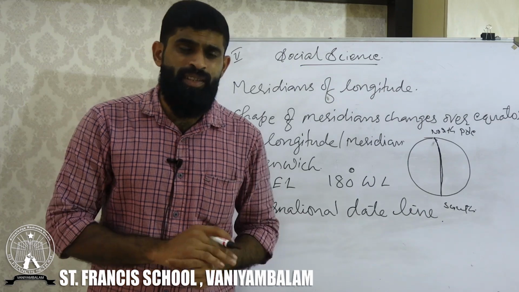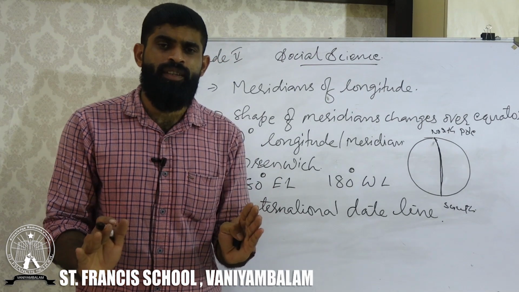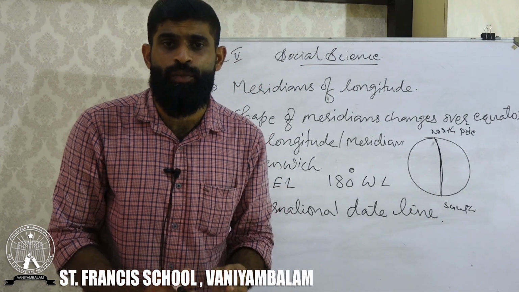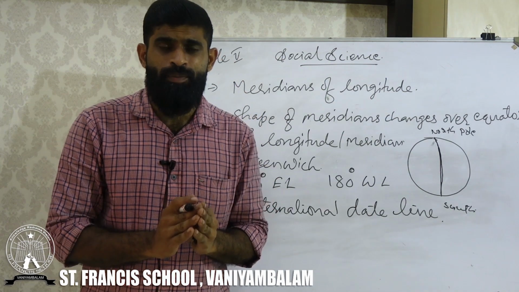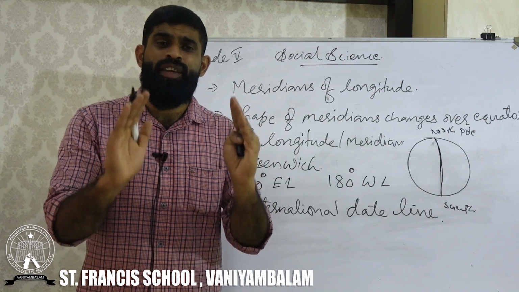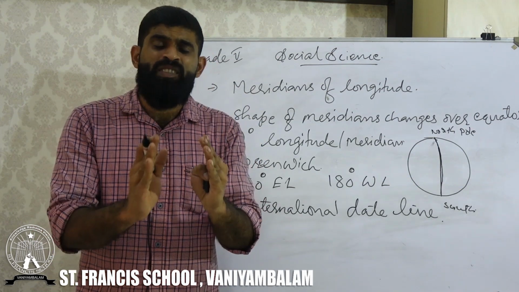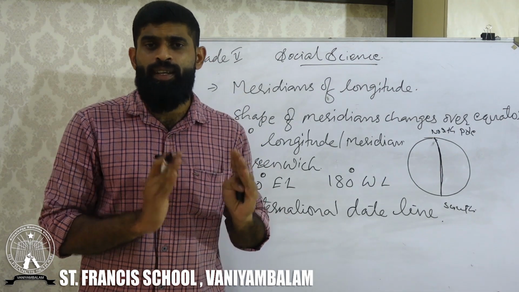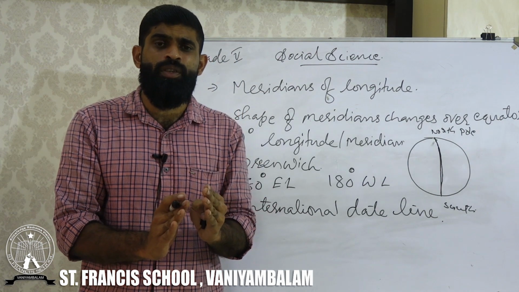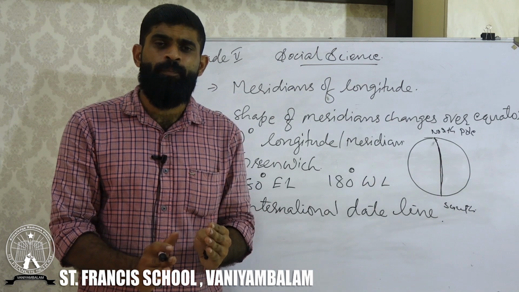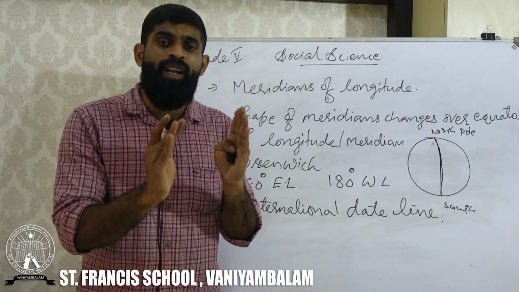So what is the equator? The equator is an imaginary latitude. Its degree is 0 degrees, and it is passing through the middle part of the earth. So the equator is an imaginary latitude, or imaginary line, which is passing through the middle of the earth.